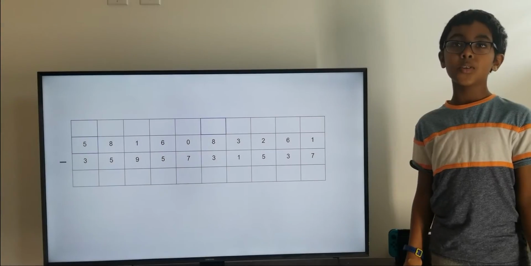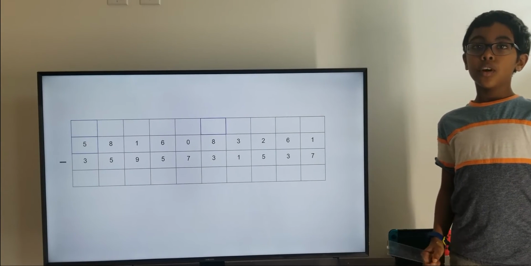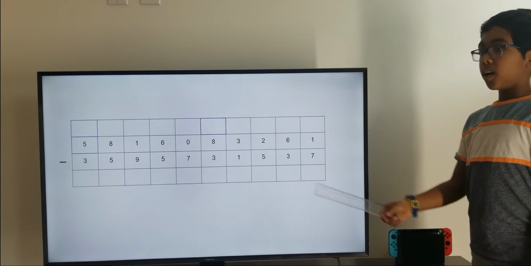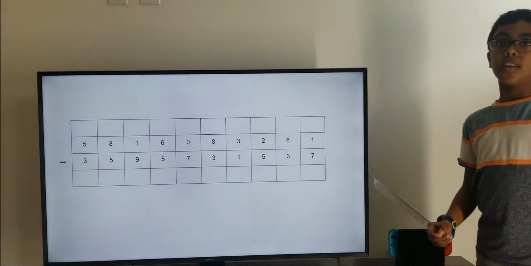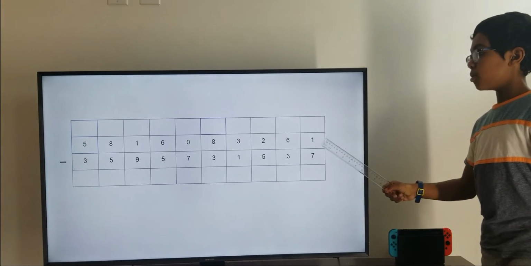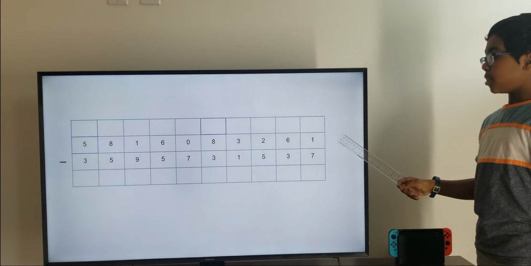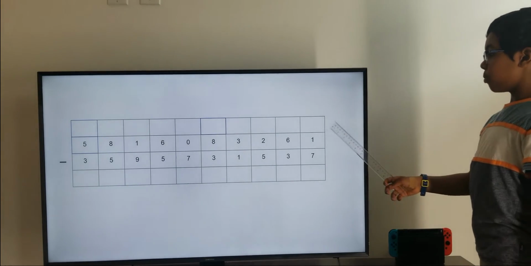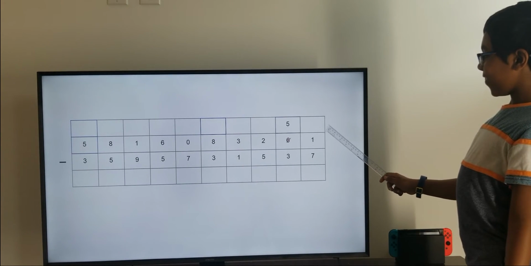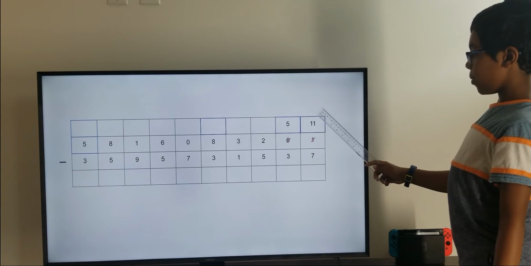Now that we know how to do 2 and 3 digit number subtraction, we can move on to bigger numbers, like 10 digits. So I have 2 of them, and as I previously said, you always start from the right side, so that's where I'm going to start. So 1 minus 7 isn't possible, so you borrow from your neighbor, which is 6. 6 becomes 5, and 1 becomes 11.